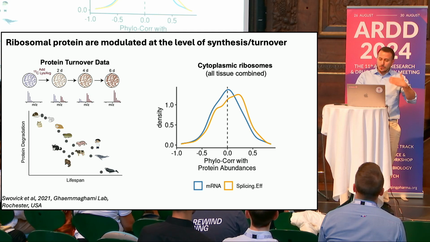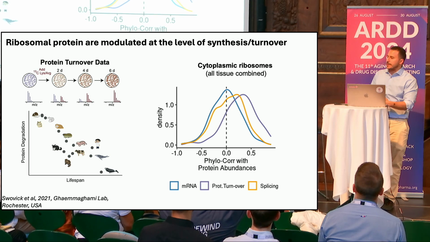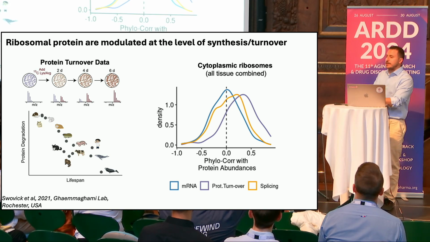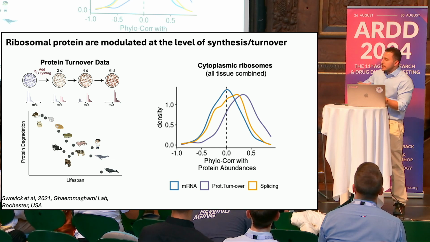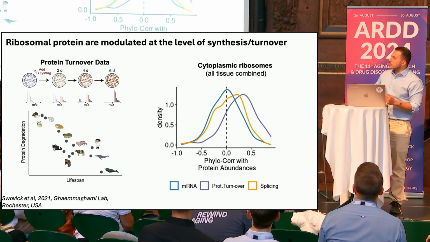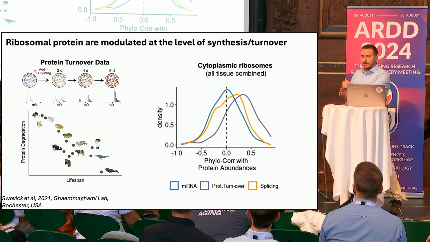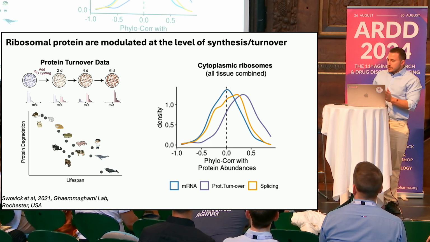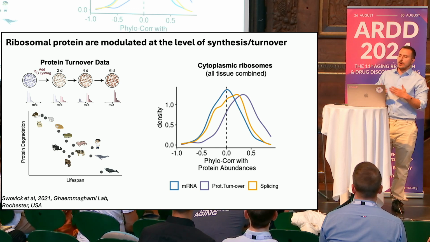And when we put this into context, we see that when we overlay protein turnover data, we can fairly well predict ribosomal protein abundance across species. This really suggests that different species are modulating ribosome abundance by controlling their synthesis and protein turnover. This is not the only convergence that we see happening at the level of the ribosomes.